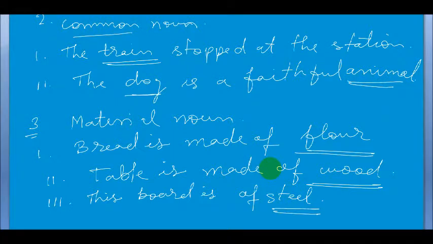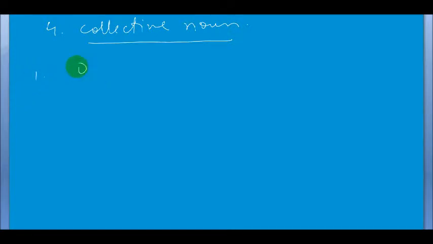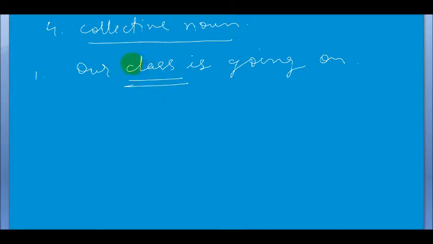Next, I am giving the examples of collective noun. Number four, examples of collective noun. First example: our class is going on. Here class is a collective noun. Why class? Because it is showing a group, a collection of various students.